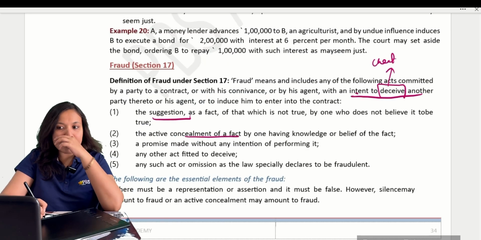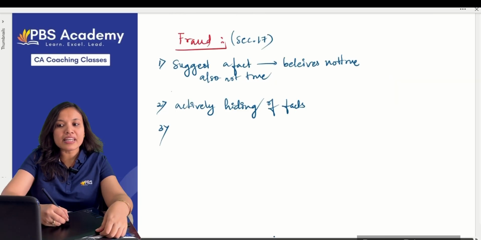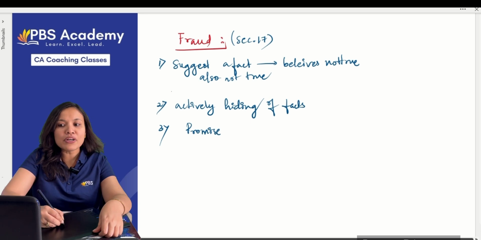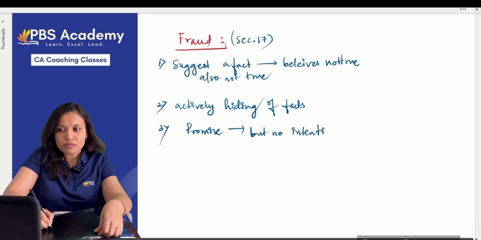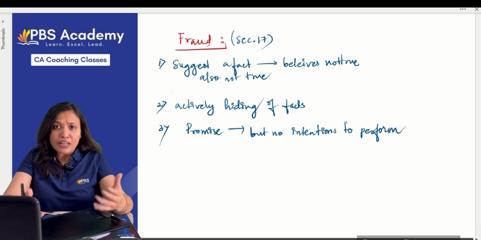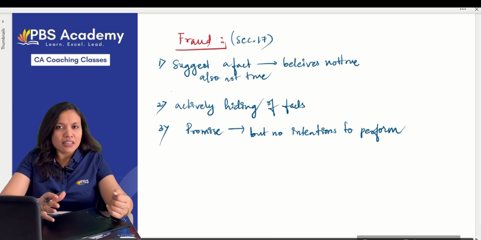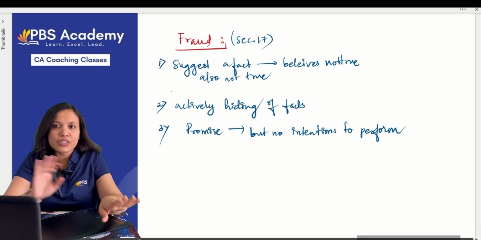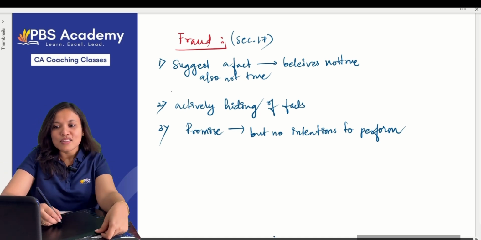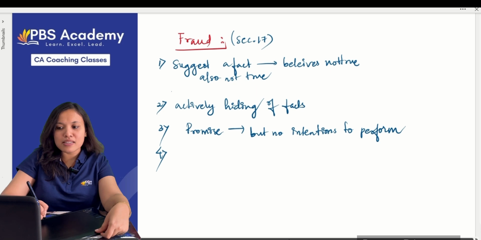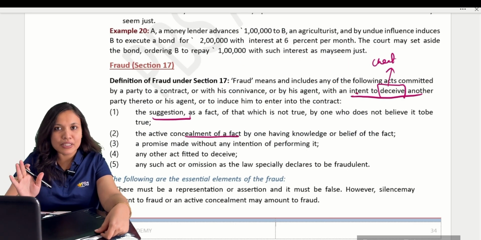Third one, a promise made without any intention to perform. You are promising, but you have no intention to perform. You will promise, give me the money, I will double the money, but you don't have any kind of intention to double it. You just want to take it and run away. So you make the promise, but you have no intention to perform it.